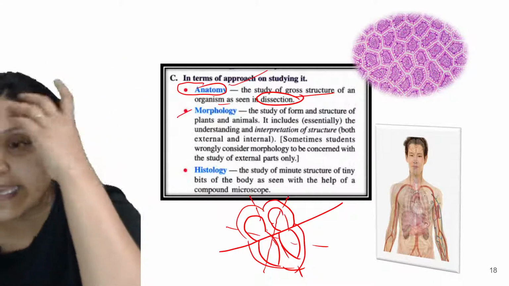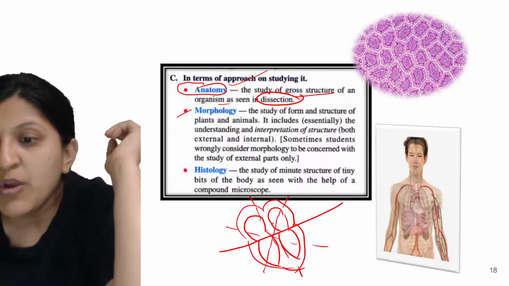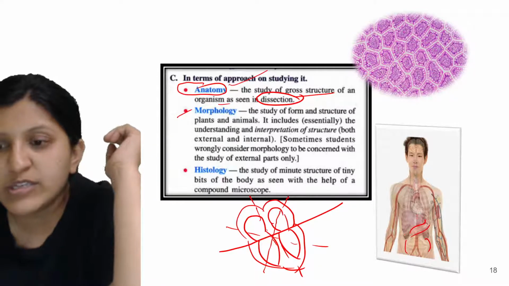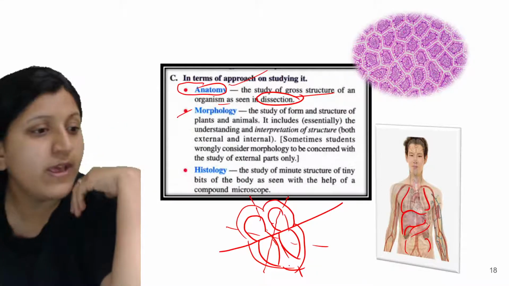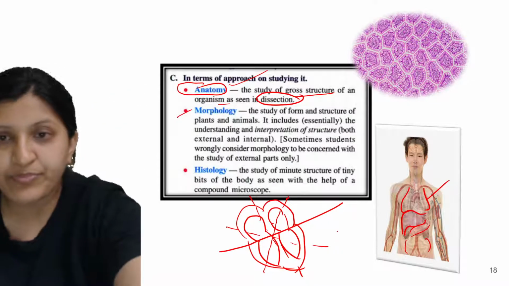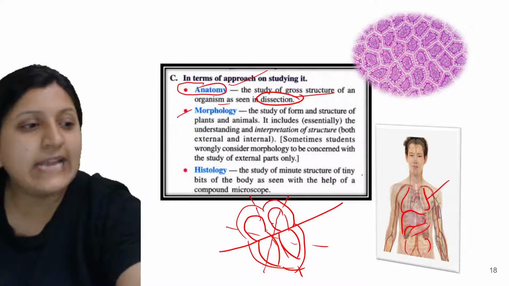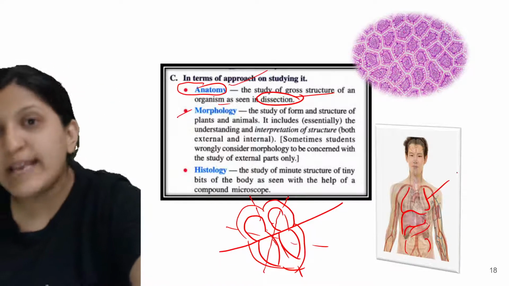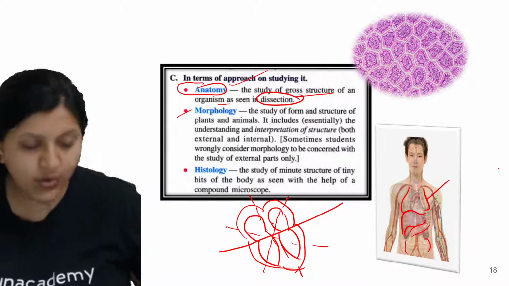This is external morphology. Internally, what is the structure of a stomach, an intestine, a liver, a lung. So internal organ study is also done without dissection. If it is done with dissection, that is cutting, then it is anatomy. Without dissection, we are just studying the external part as well as the internal part, and that is morphology.